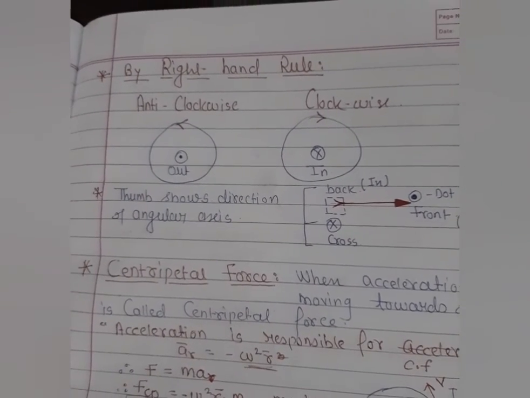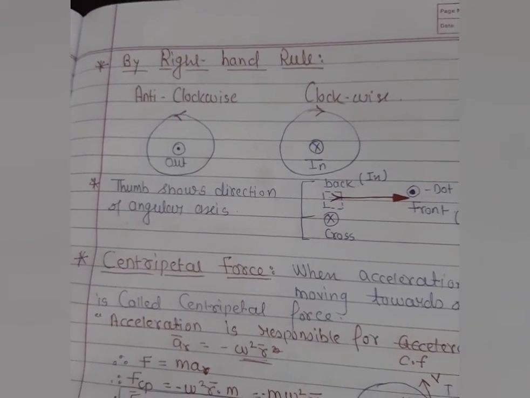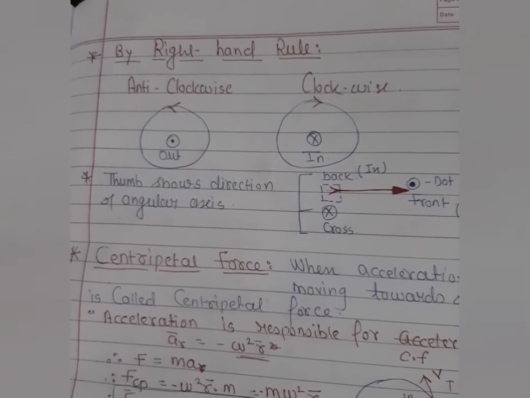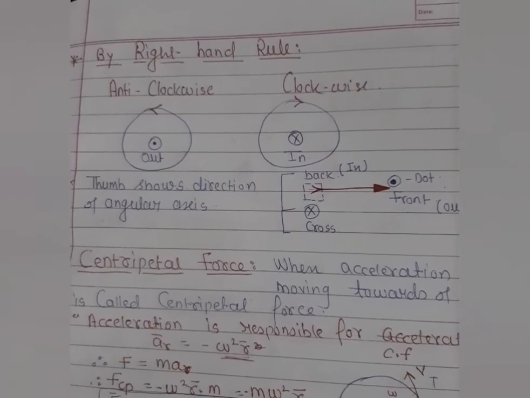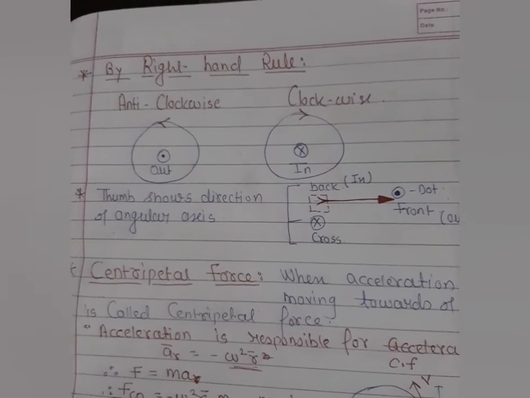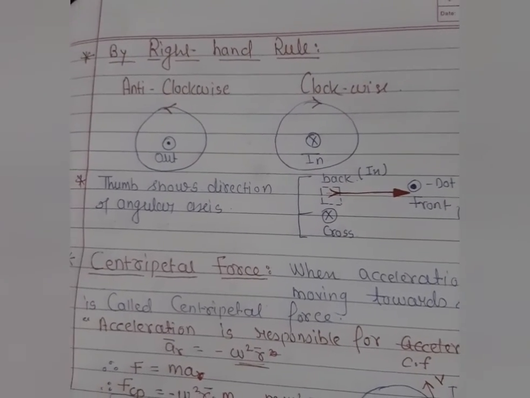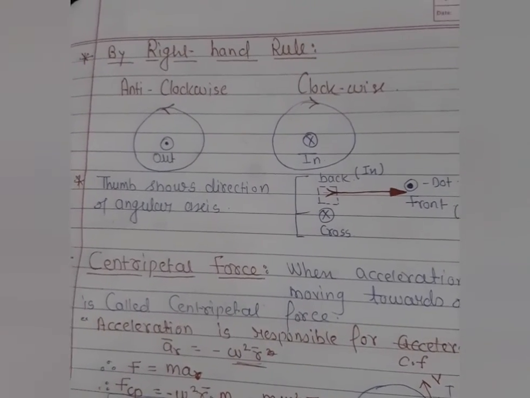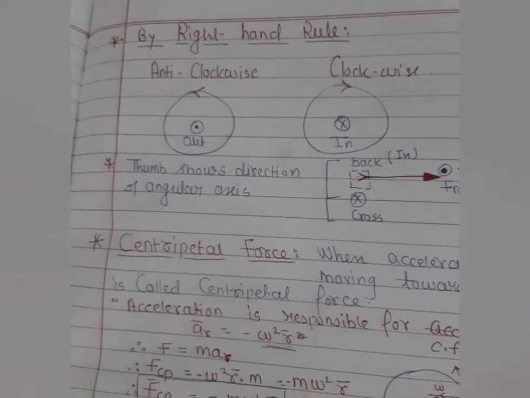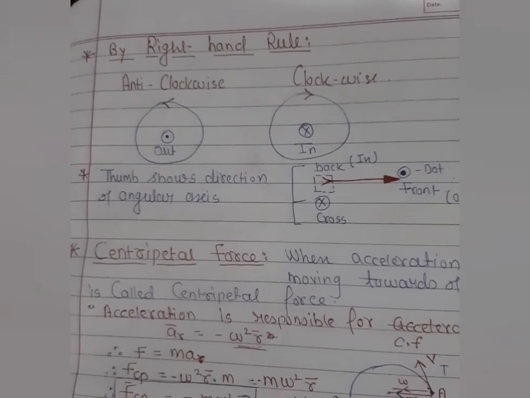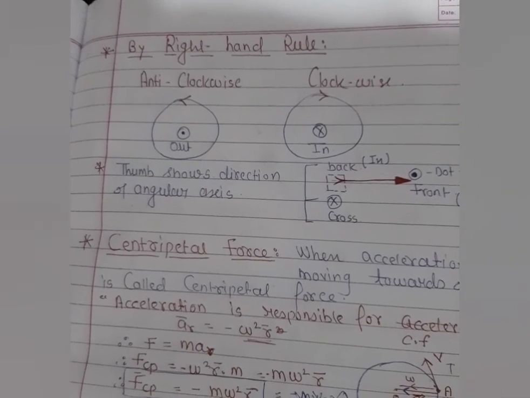That's why, students, when a particle rotates, the axis is fixed, but the axis also has direction, inward or outward. The particle should always move in a linear direction. When a force is applied on that particle, the particle moves in a circular motion in this direction. So be very clear about it. This is all the basic concept of this chapter, students, when the particle is moving in a circular motion. I hope you have understood this concept very well.